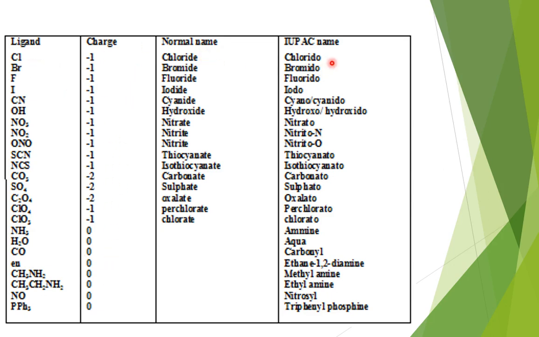Cl is chlorido, Br bromido, fluorido, iodido, cyanido, hydroxo, nitrito.